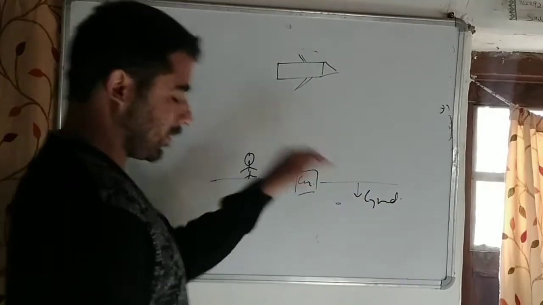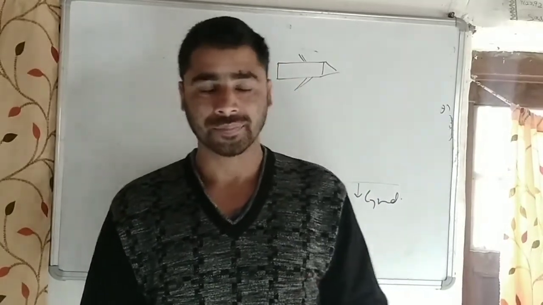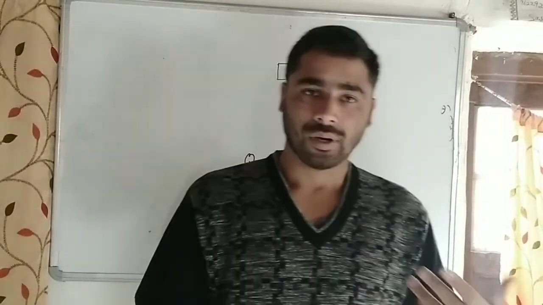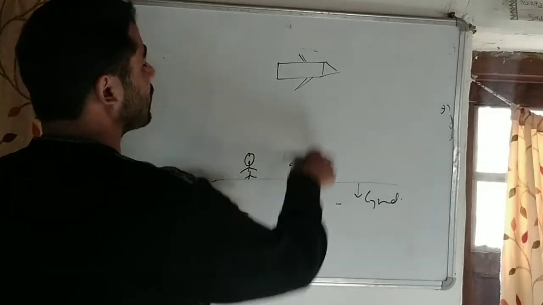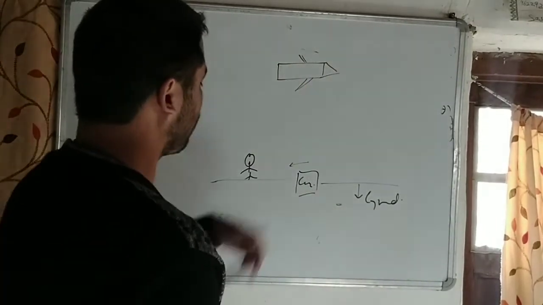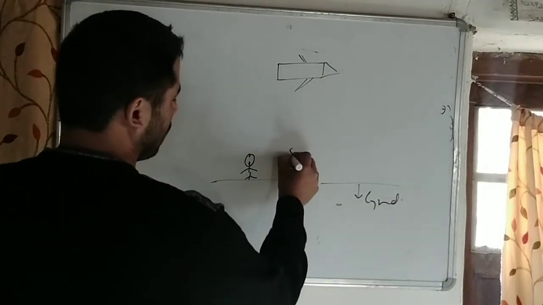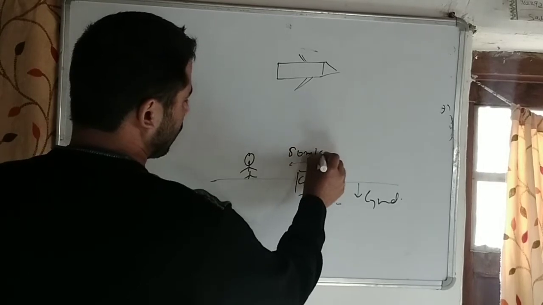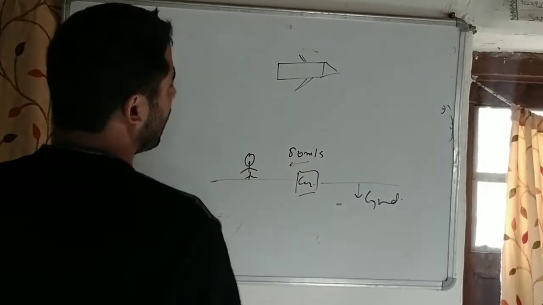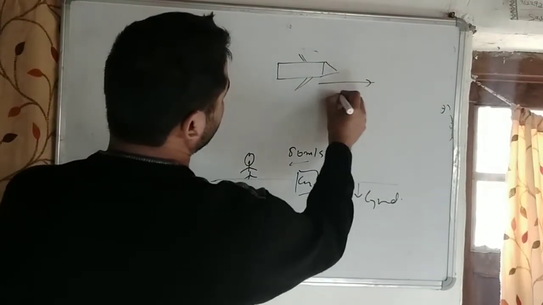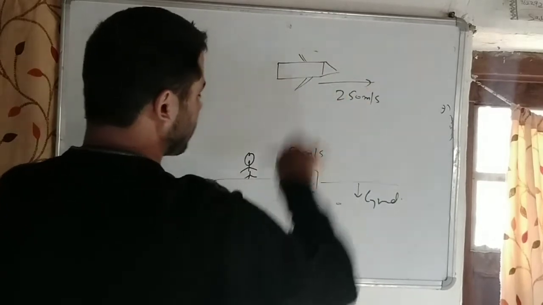We assume that the ground on which we live is at rest. Suppose according to this observer, the car moves with a velocity of 50 meters per second in this direction, and the aeroplane moves with a velocity of 250 meters per second in this direction.